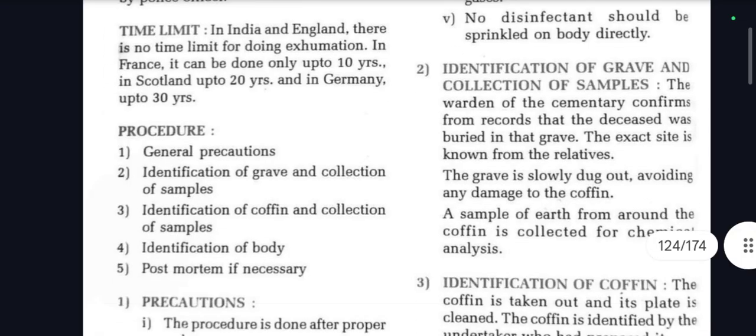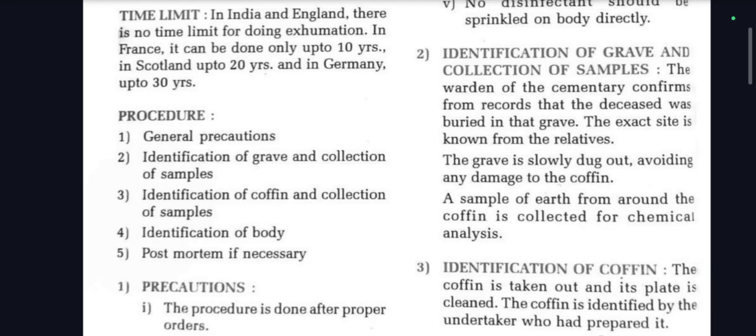Number 2, identification of grave and collection of samples. The warden of the cemetery confirms from the records that the deceased was buried in that grave. The exact site is known from the relatives.